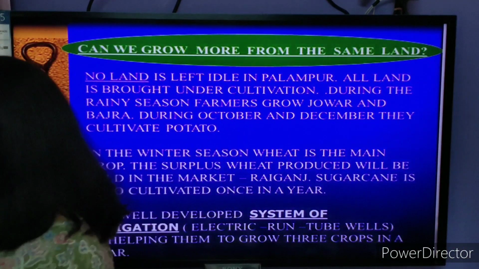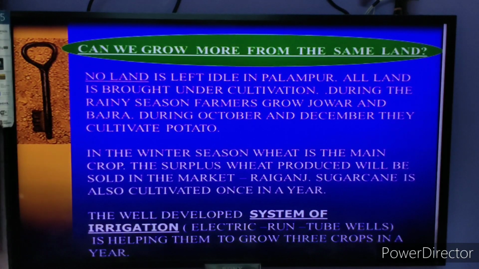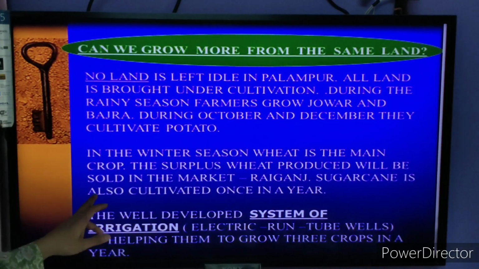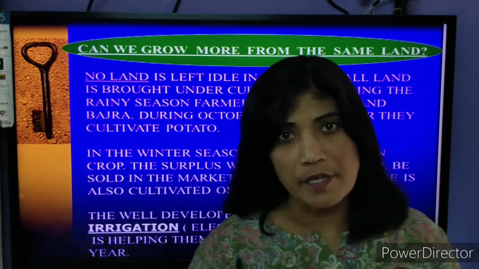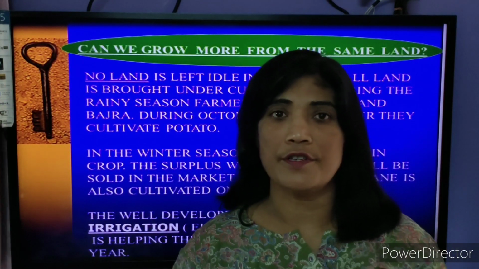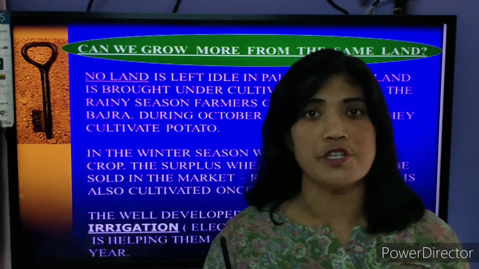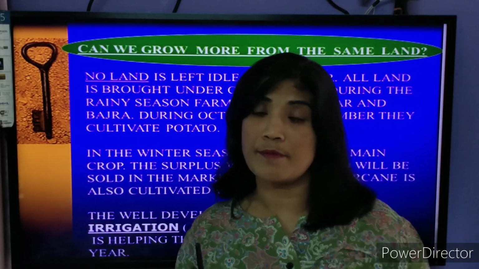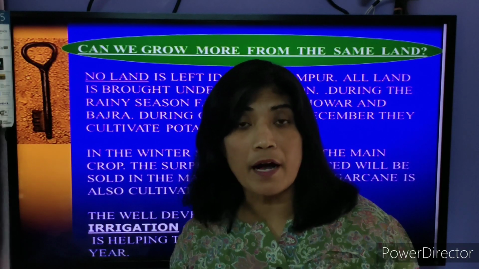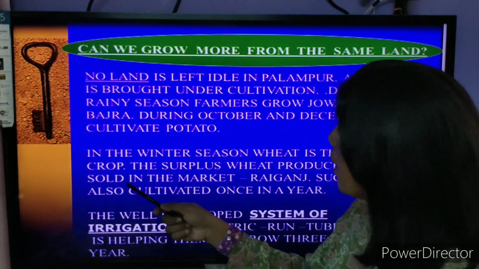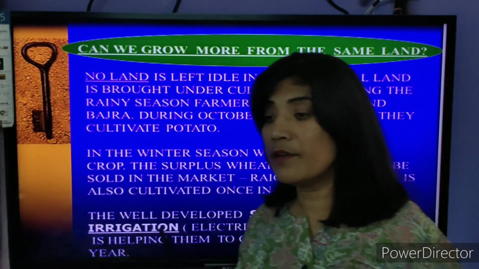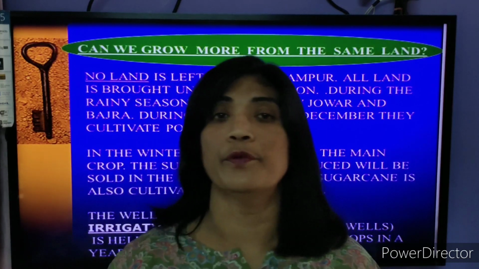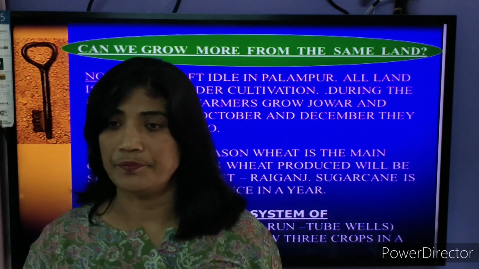So students, for getting the 3 different crops, you have already seen that these people grow these crops, and whatever is available to them, they keep it for themselves. They grow, they harvest, production is ready, and they keep it for self-consumption. And after keeping it for self-consumption, whatever is left, the remaining part of the production, they take to the market of Raiganj and sell it. Or maybe they go to Shahpur and sell that production there.